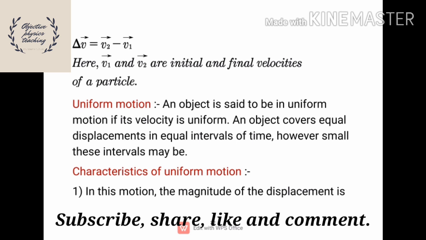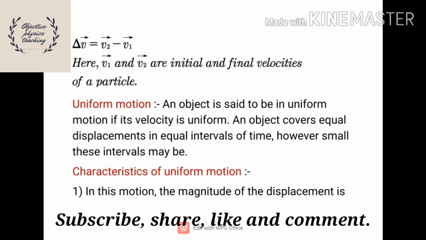An object is said to be in uniform motion if its velocity is uniform. That means an object covers equal displacements in equal intervals of time, however small these intervals may be. Based on this uniform motion, we have some important points that are taken as characteristics of uniform motion.